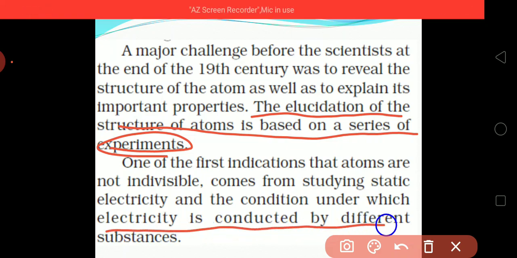By applying electricity they performed certain experiments, and through them they concluded that atoms are not indivisible, because some substances conduct electricity.